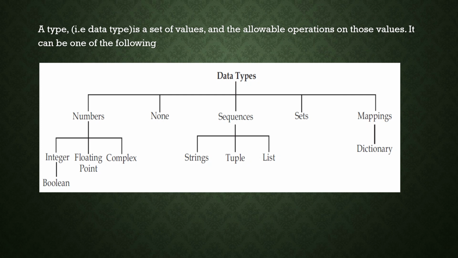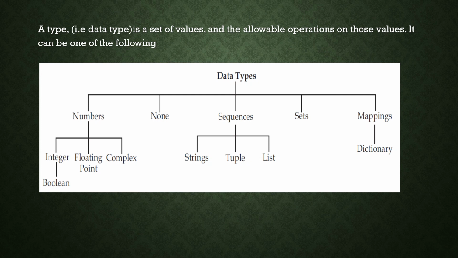The difference is that one is mutable and the other is immutable, which we will discuss later. It's already explained in last year's syllabus also. Next data type is sets. Sets means a collection of elements. And then mapping. Under mapping, it is given that dictionary.